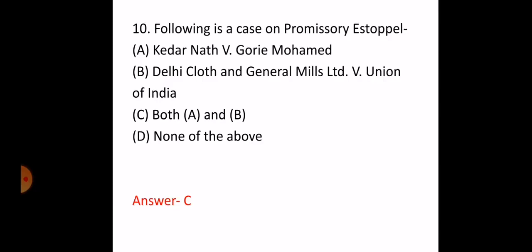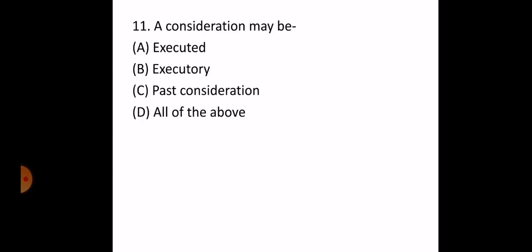The next question is, a consideration may be A. Executed, B. Executory, C. Past consideration, D. All of the above. The correct answer is D, that is all of the above. Consideration may be executed, executory, past consideration. In India, unlike English law, executed, executory and past, all types of consideration are valid. This was asked in the Delhi JLO and ALO examination 2016.